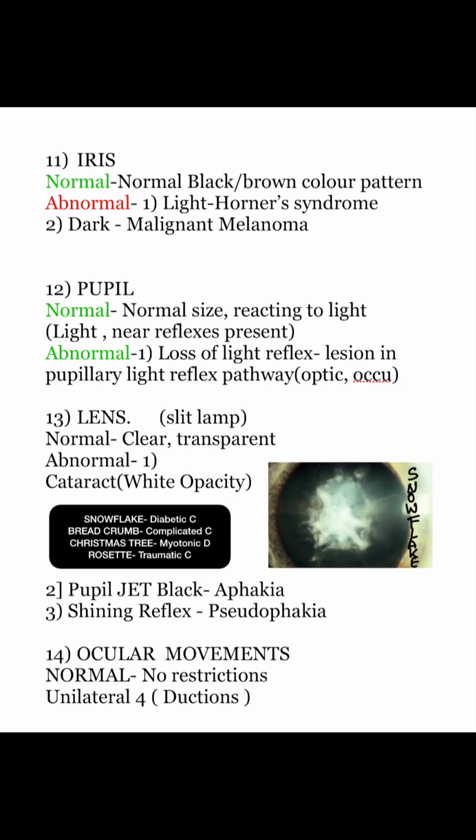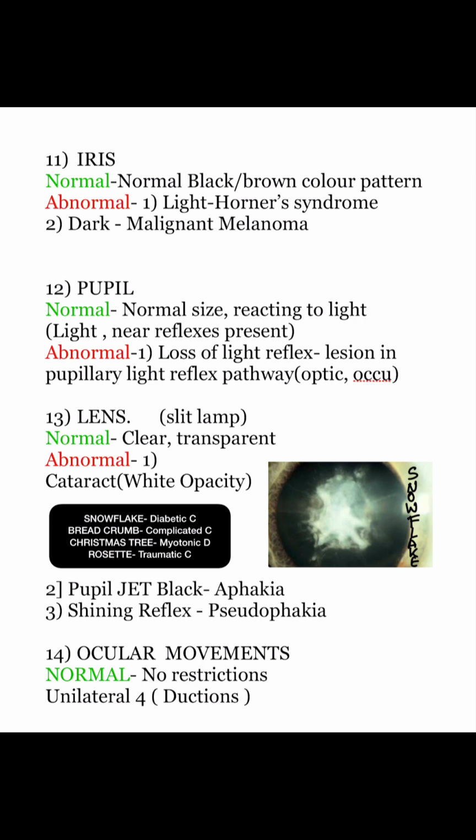Next is the iris. Normally it should be normal black-brown color pattern. Abnormal, light color in Horner's syndrome, dark color in malignant melanoma. Pupil, normally normal size reacting to light. Light and near reflexes are present. Abnormally, loss of light reflex, lesion in the pupillary light reflex pathway either in the optic nerve or oculomotor nerve.